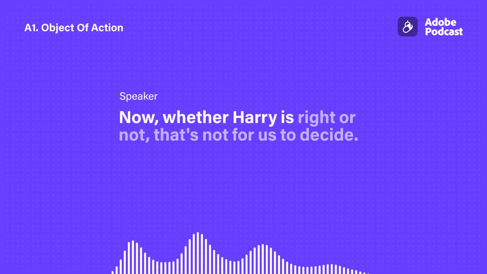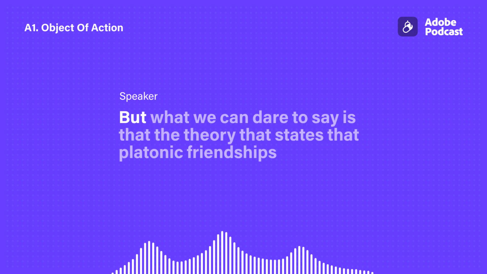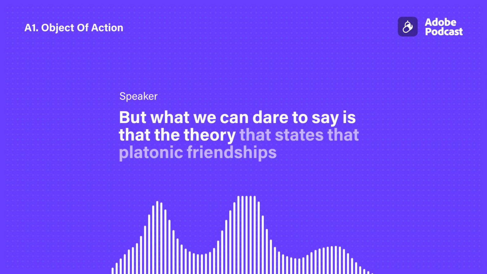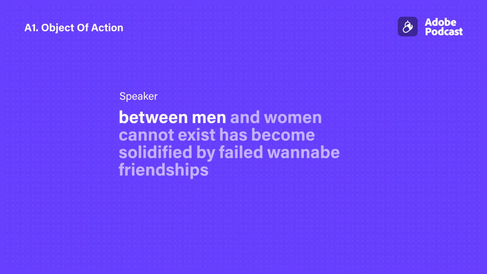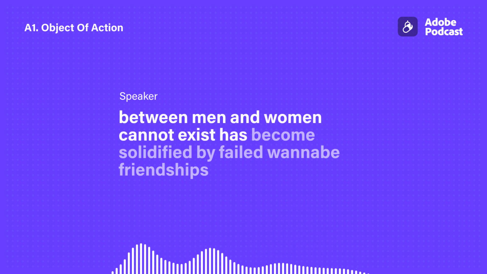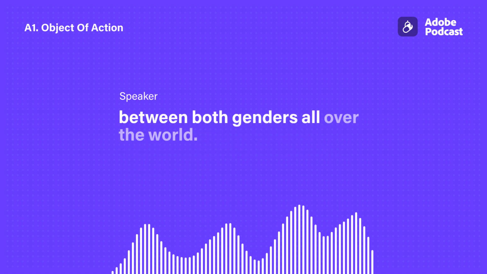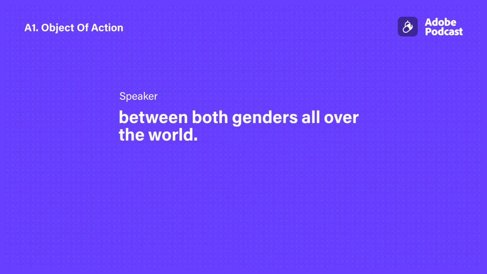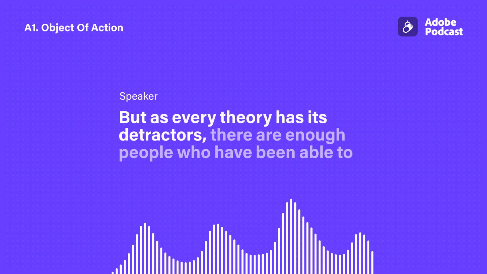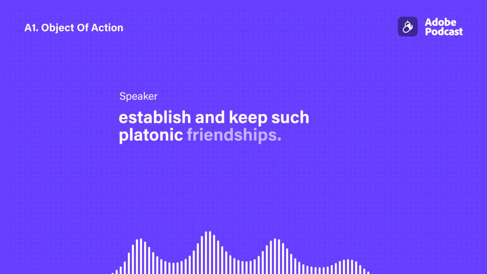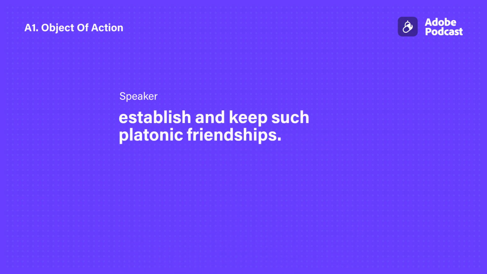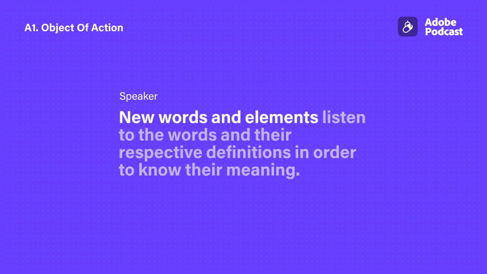Now whether Harry is right or not, that's not for us to decide. But what we can dare to say is that the theory that states that platonic friendships between men and women cannot exist has become solidified by failed wannabe friendships between both genders all over the world. But as every theory has its detractors, there are enough people who have been able to establish and keep such platonic friendships.